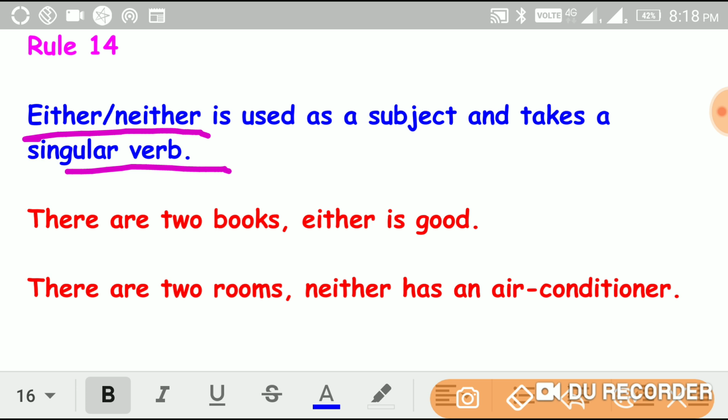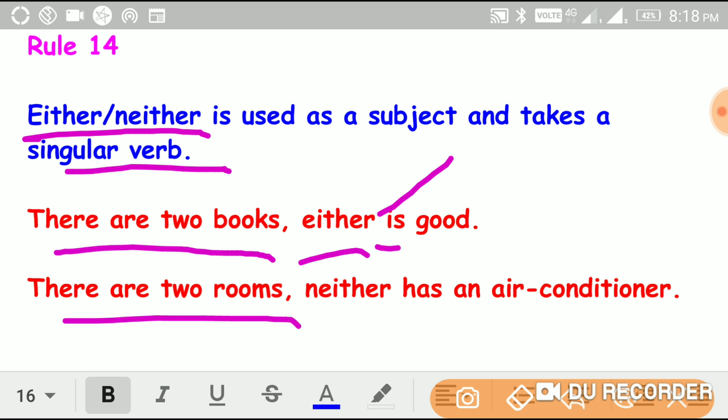For example, they are good books. Either is good. Here, either refers to these books, that means it refers to the subject, so the verb it takes is singular, that is.